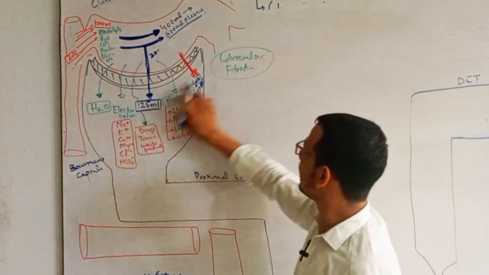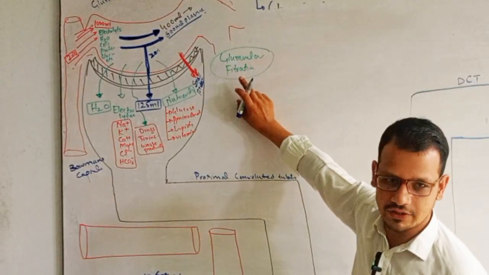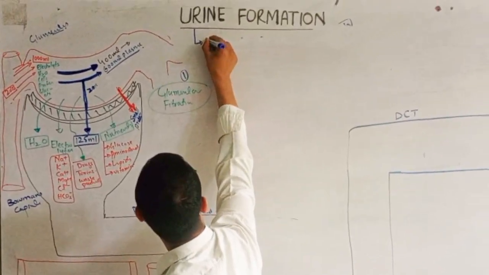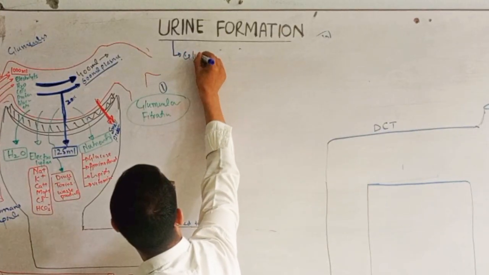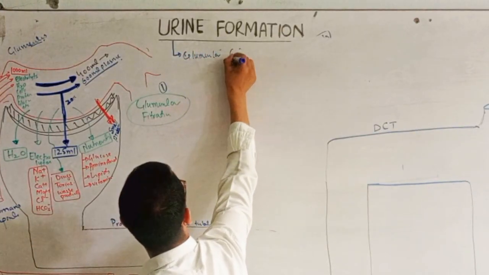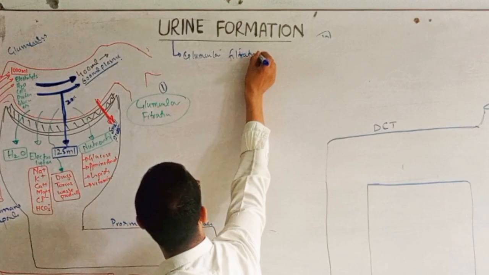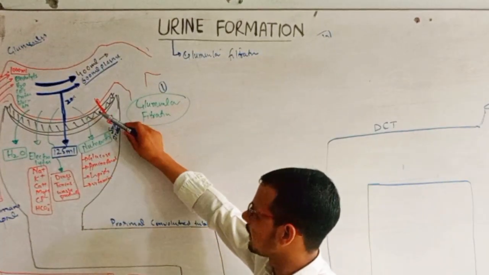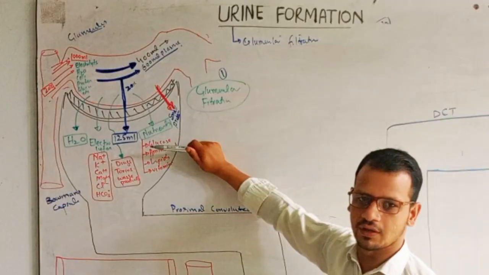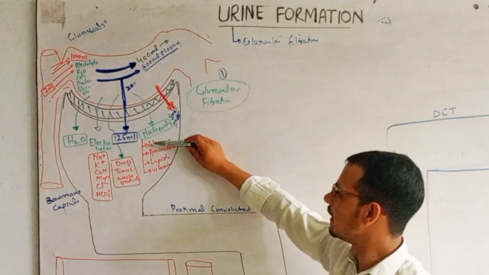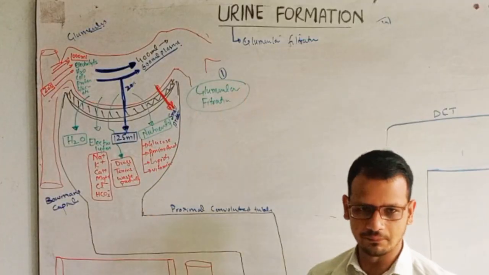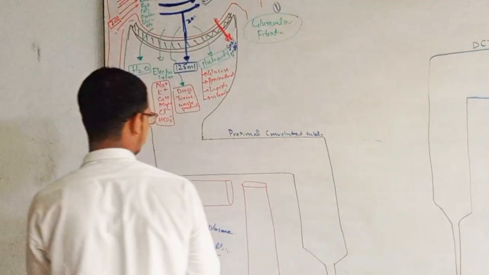This whole thing is called glomerular filtration. This is the first step in urine formation, the first step, glomerular filtration. And why is it called ultrafiltration? Because all the things are filtering from blood into Bowman's capsule. Ultra means large, all the large things which are present, like glucose, amino acids, lipids, etc. They are filtering from the glomerulus. This is the first step.